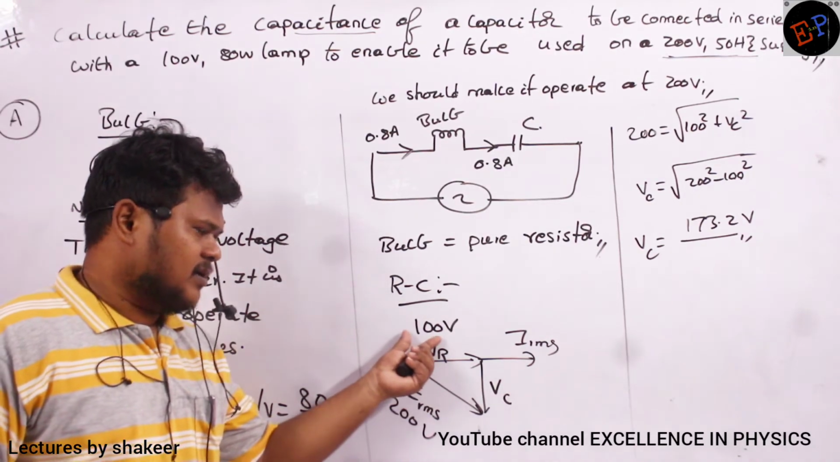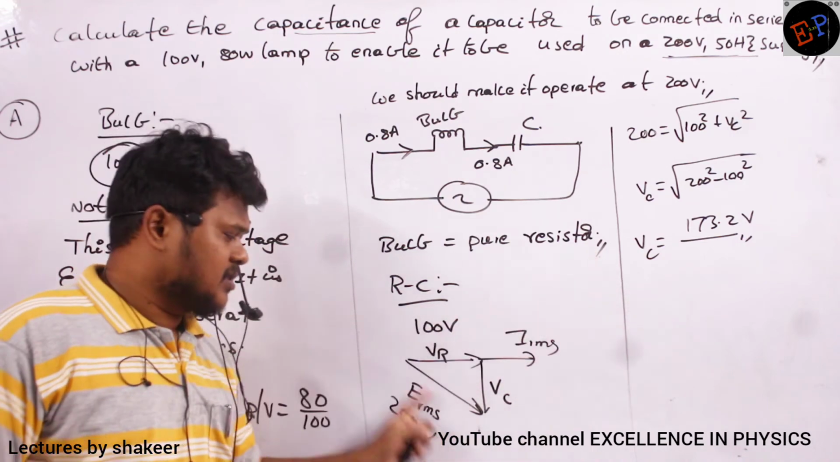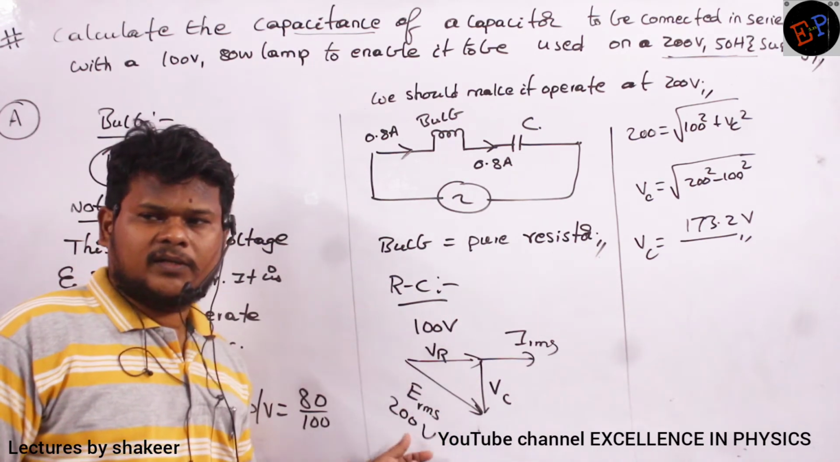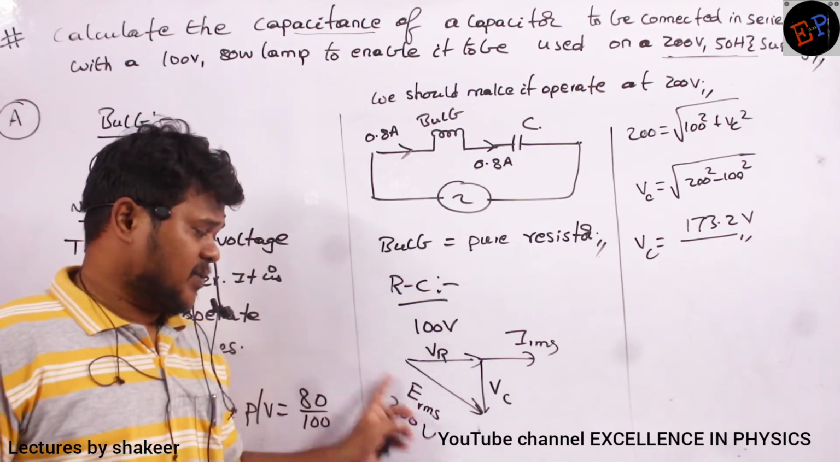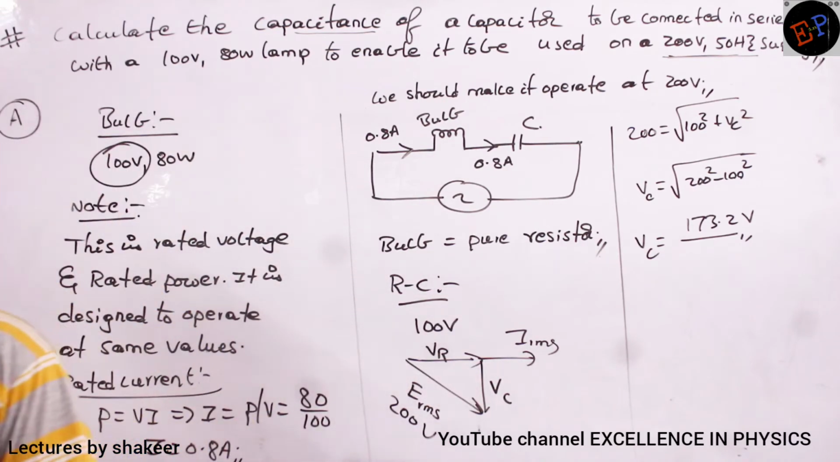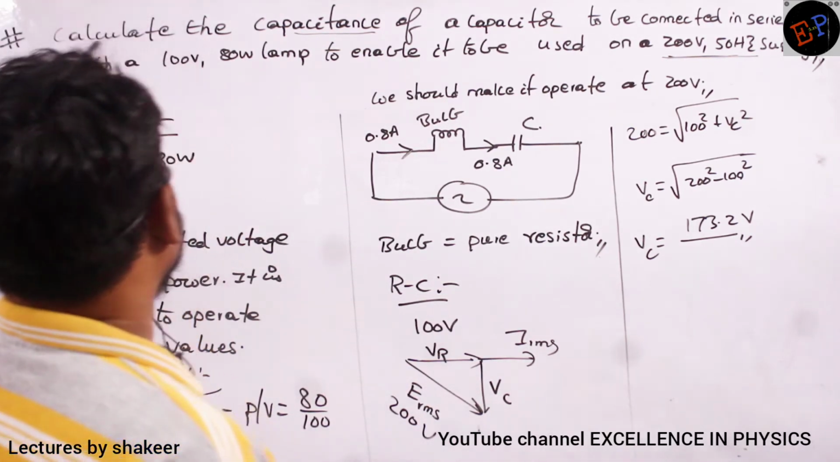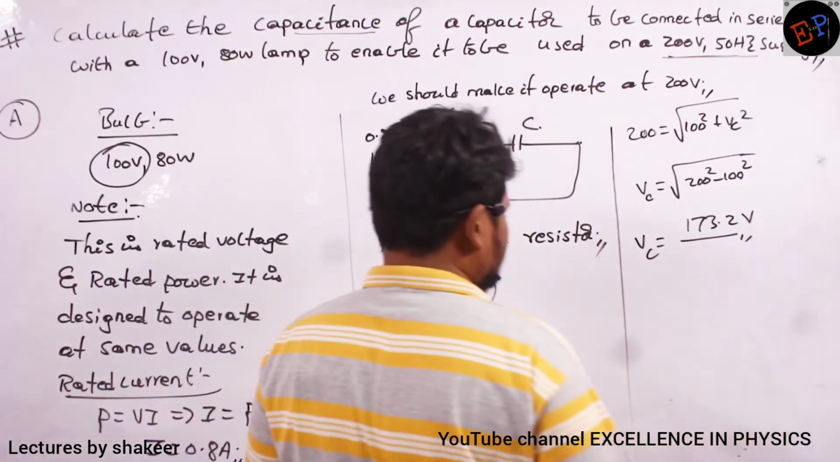Are you able to understand what is happening? The bulb will operate at 100, the capacitor will operate at 173, then my supply voltage can be 200. The bulb is operating at 100 only, no problem, but the supply voltage is 200, so the capacitor should take 173.2 volts. Now it is satisfied. So I have calculated the VC value, but what he is asking is the capacitance. So how can I calculate the capacitance?